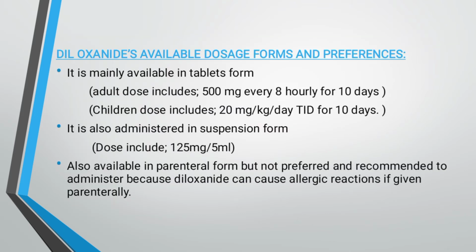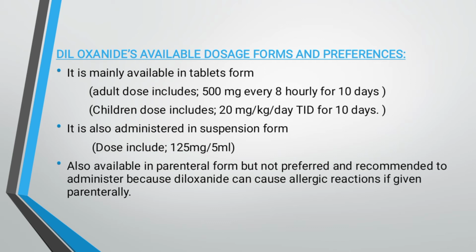Diloxanide's available dosage forms and preferences. It is mainly available in tablet form. The adult dose is 500 mg every 8 hours for 10 days, and the children's dose is 20 mg per kg per day, thrice a day for 10 days.